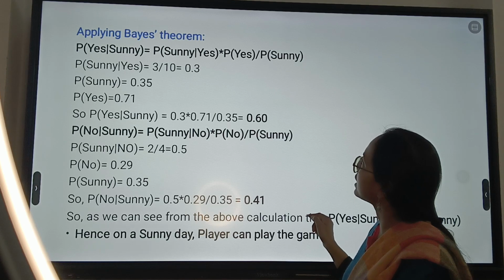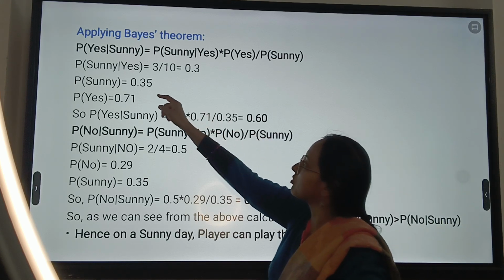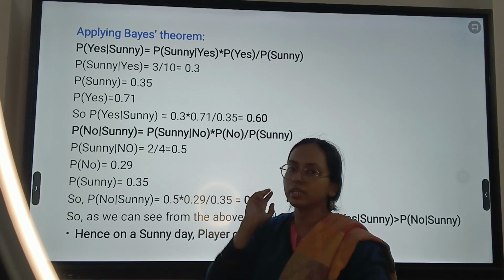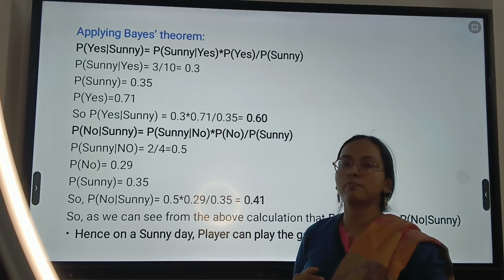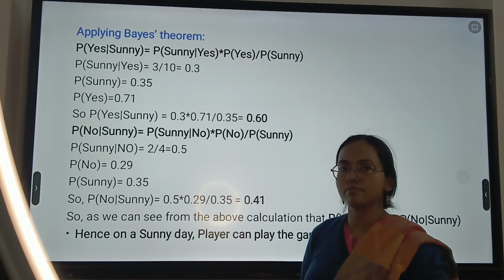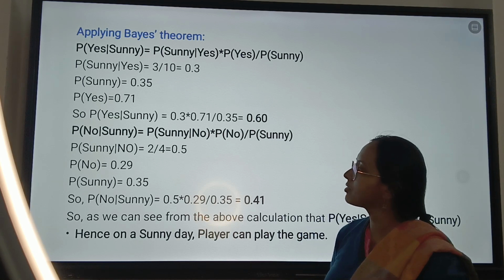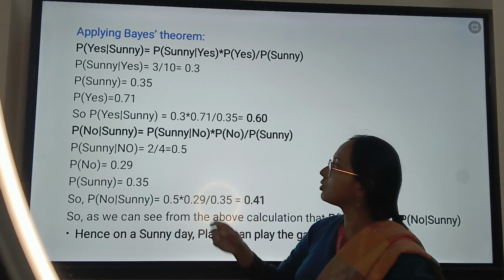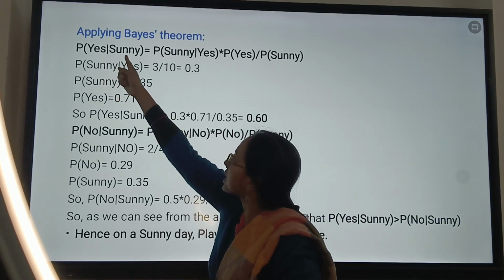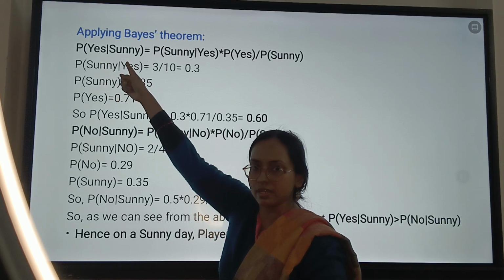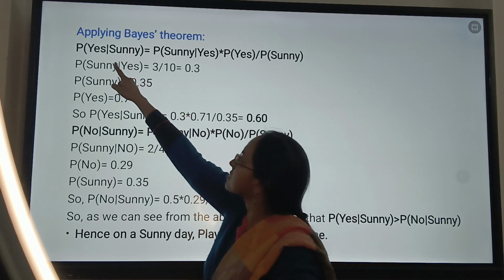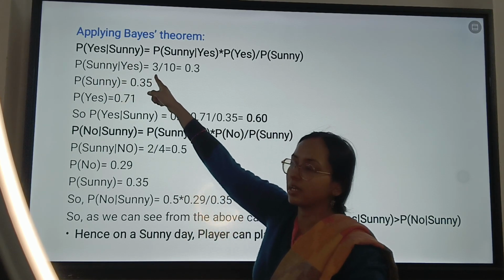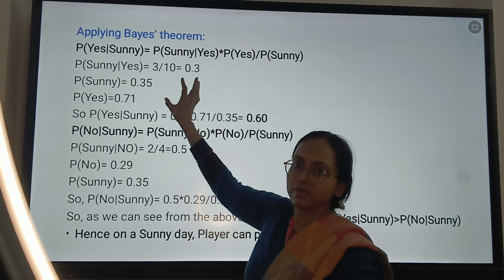So in the next slide, as you can see, we are checking my probability of whether the player will be playing or not on a sunny day. That is my main motto. So for that we have two classes, yes or no. So for yes we will be checking, and for the condition which is sunny. So let us see for the yes category and the sunny condition what the probability value is.